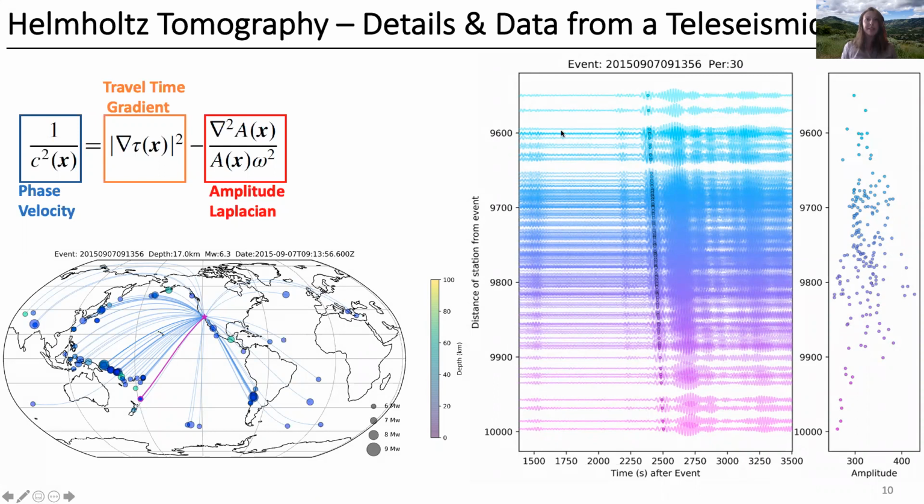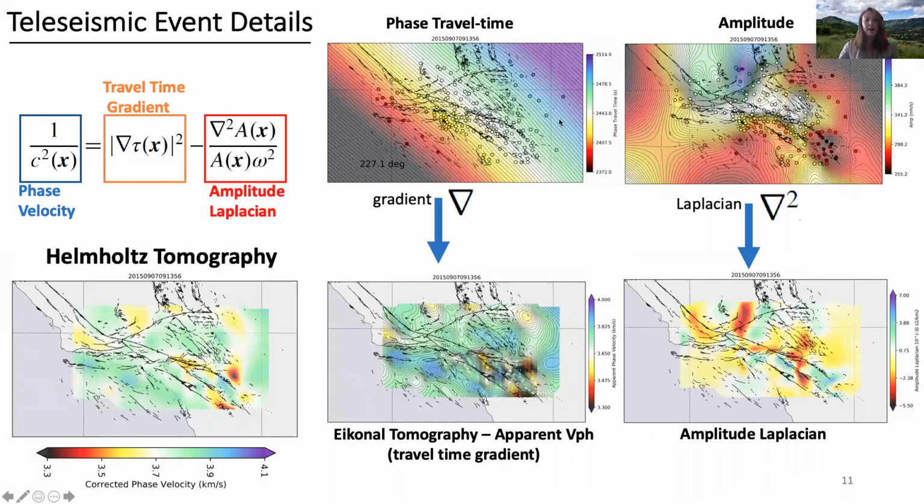We use this event to now show you our data, including the phase travel time computed at each station and interpolated onto the grid. Similarly, the amplitude at each station and interpolated onto the underlying grid, and the spatial gradient to give eikonal tomography or apparent phase velocity, and the amplitude Laplacian term shown here. We combine these terms together to resolve our Helmholtz equation and obtain our corrected phase velocity map for this event.